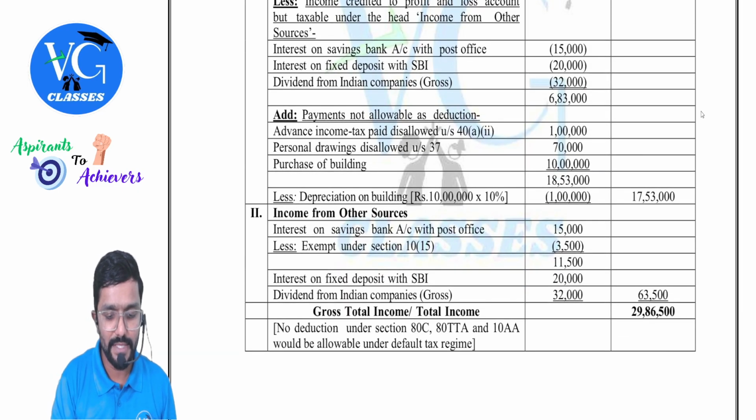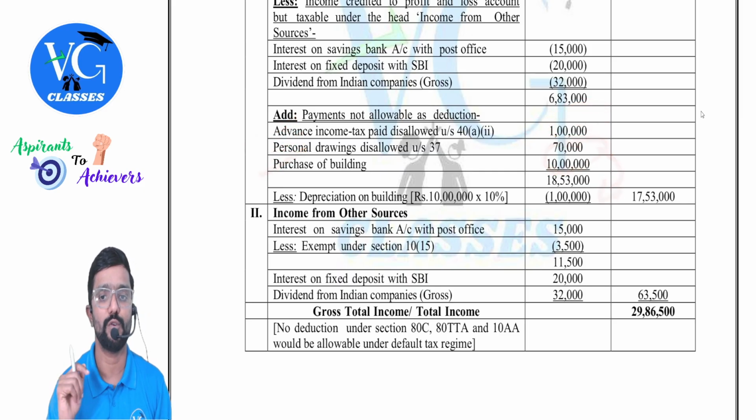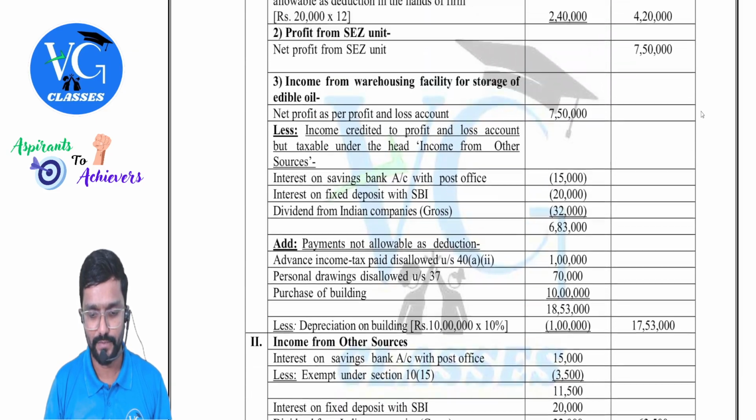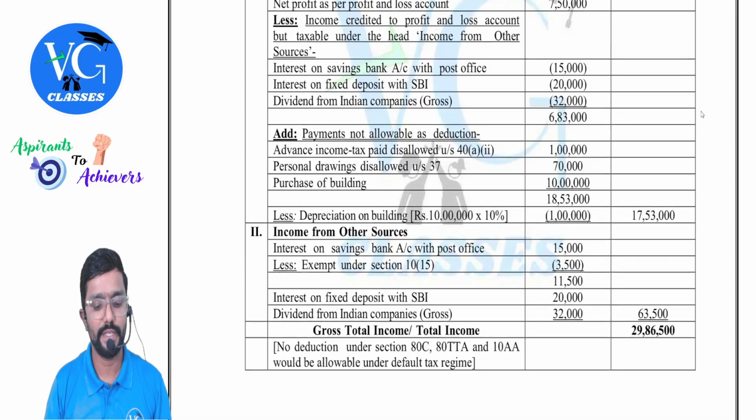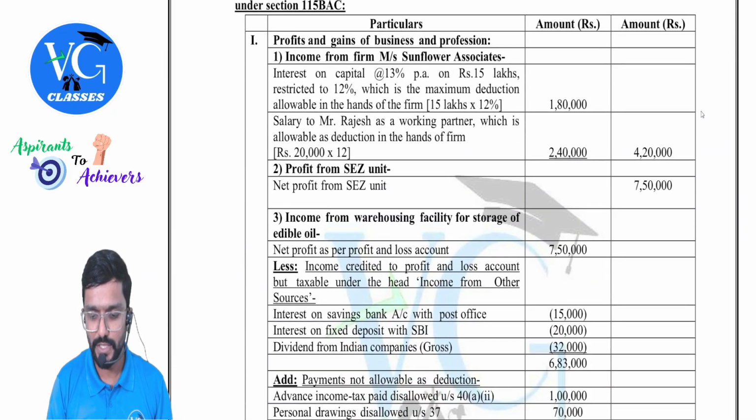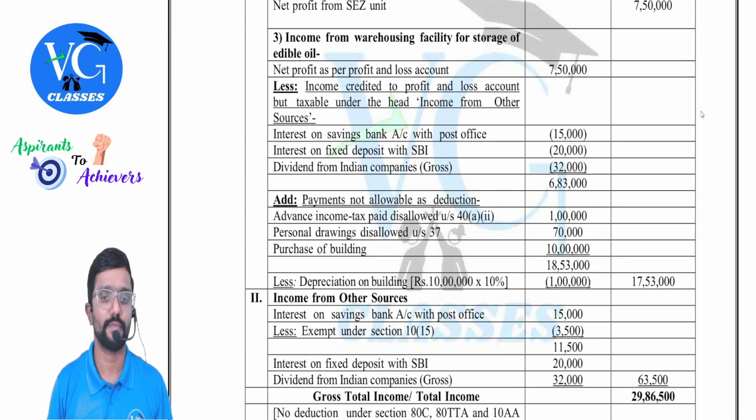Then coming to advance income tax paid, disallowed. Personal drawings, disallowed. Purchase of building, disallowed, but on that depreciation is allowed at 10%. Add back the full 10 lakh and claim depreciation. So you will get income from business 17 lakh 53,000. All these three are under PGBP.